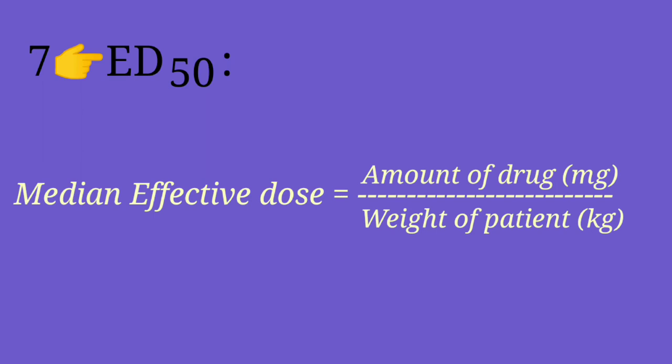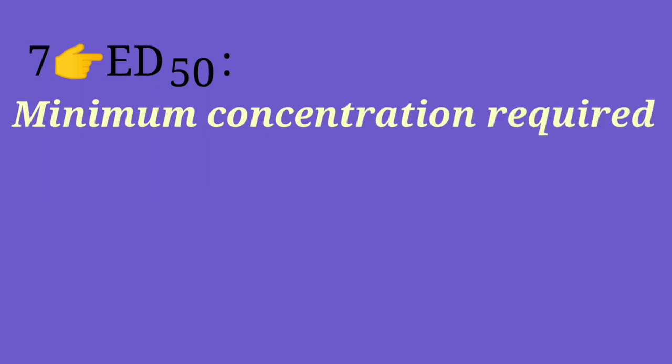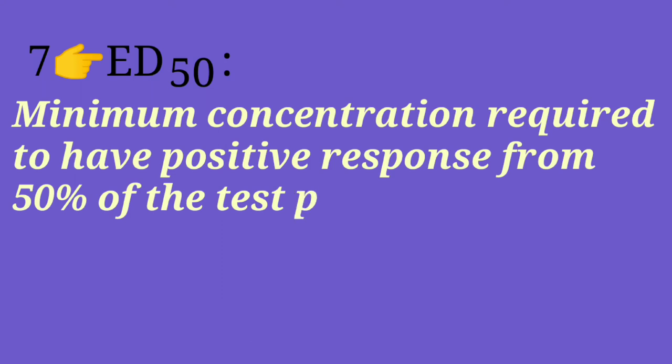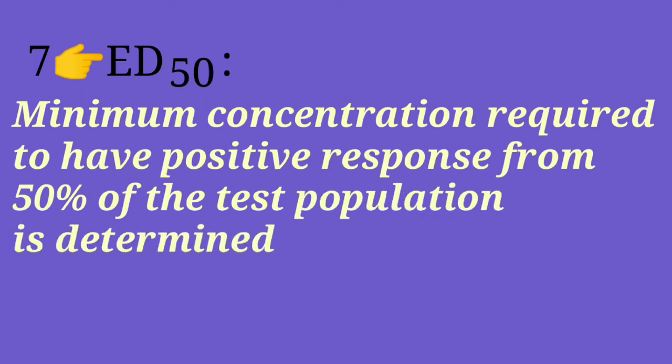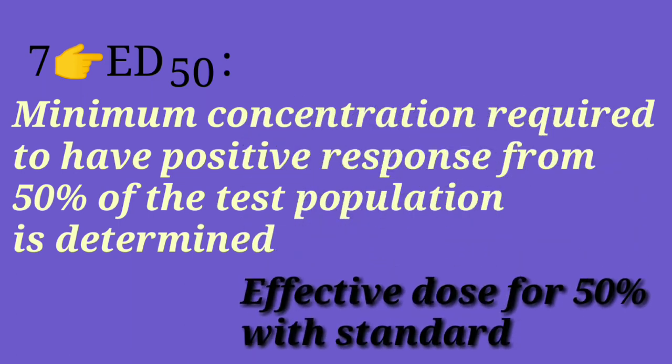This method involves treatment of a group of patients with several doses in increasing amount of standard preparation. Then the minimum concentration required to have a positive response from 50% of the test population is determined. This is known as ED50, that is effective dose for 50% with standard.